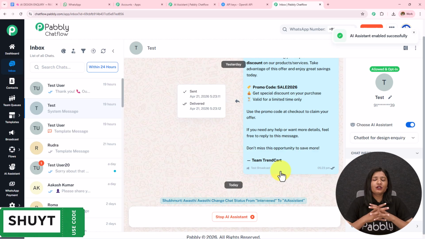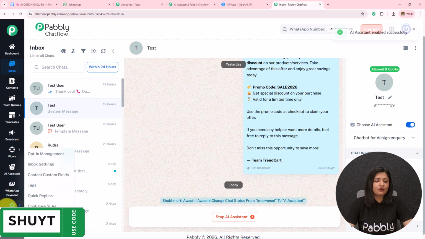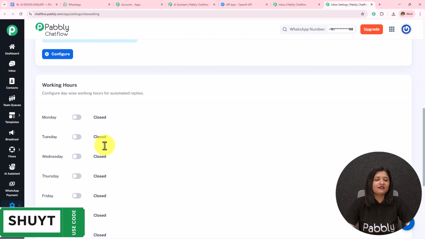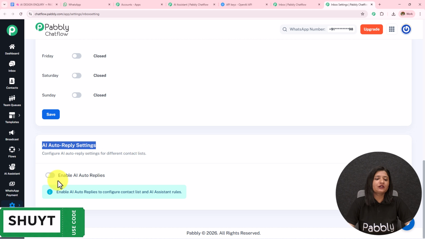But doing this to a particular chat is very time consuming. That's why what we can do, we can enable this AI assistant to a particular group or to all the contacts. For that, on the left hand side where we can see all these options, so I'm going to go towards the settings and open the inbox settings in a new tab. Here we have landed towards this inbox settings. If I scroll down, I have this option of AI auto reply settings.